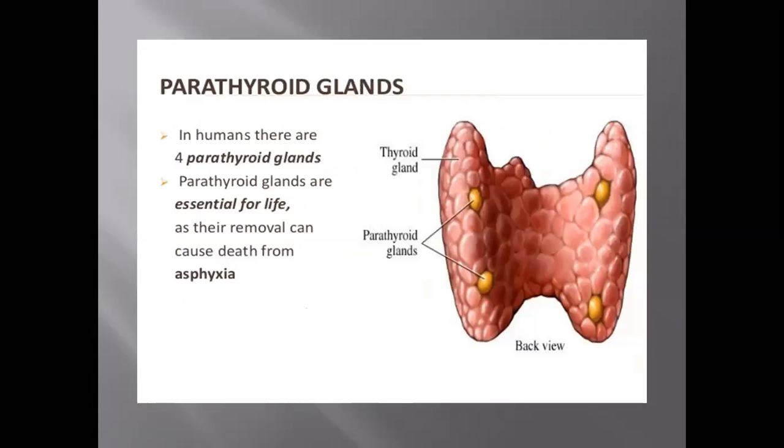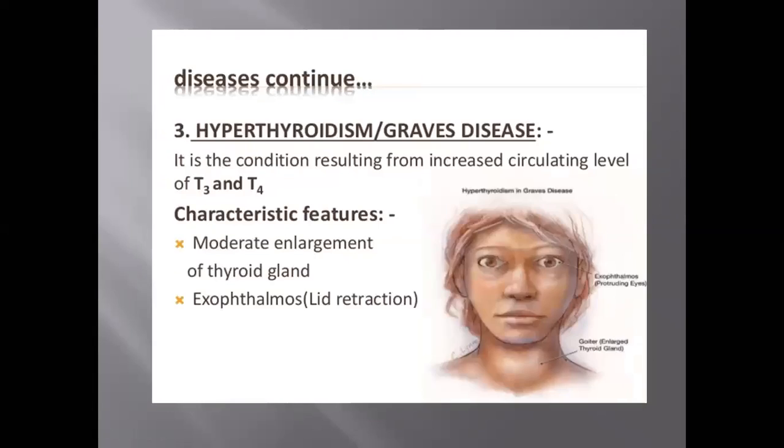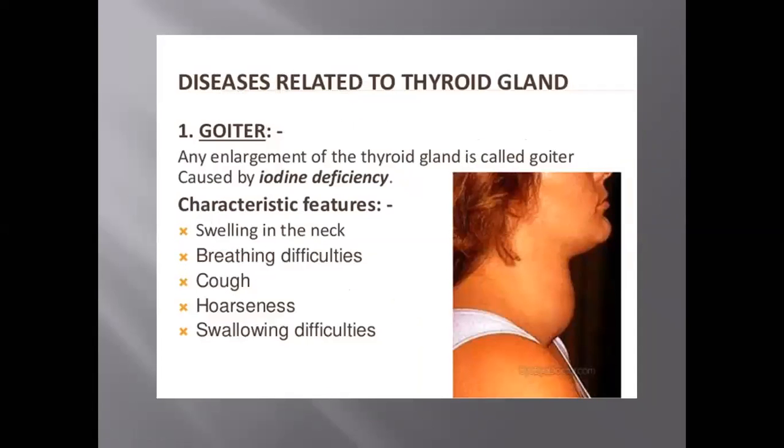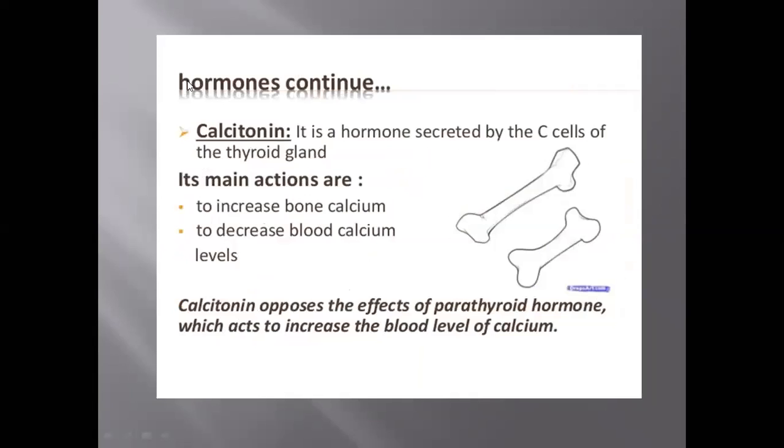Next, there is one thing more I need to tell you about the thyroid gland, one hormone. This is the calcitonin. Fine. This is another hormone of the thyroid gland. One was the thyroxine, and the other one is calcitonin. It decreases the level of calcium in the blood, and you can say that it increases bone calcium, like it increases the calcium level in the bones, right?